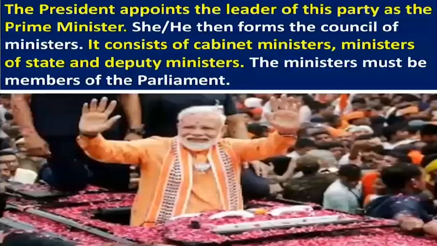The President appoints the leader of this party as the Prime Minister. As we saw in 2019, Mr. Narendra Modi was appointed as the Prime Minister of India.